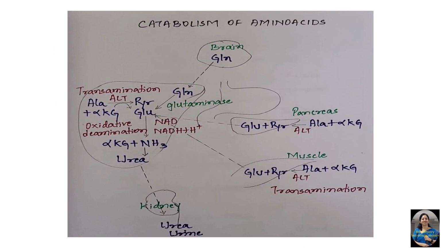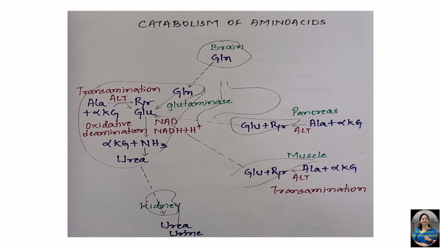Coming to catabolism of amino acids, which is the major source of ammonia, how is this taking place inside our body? Now, in all the peripheral tissues and organs, transamination reaction is taking place. So, transamination is a reaction where amino acid gets converted to keto acid. For example, alanine gets converted to its keto acid pyruvate. Alanine donates the amino group to alpha ketoglutarate, which is a keto acid, and after accepting the amino group, alpha ketoglutarate gets converted to glutamate, which is the new amino acid or the non-essential amino acid.